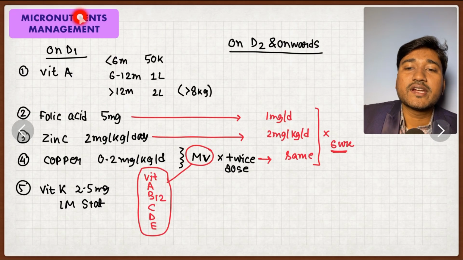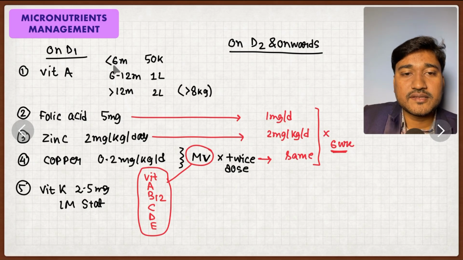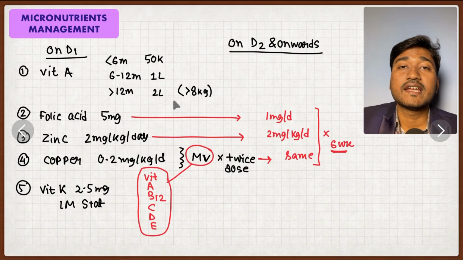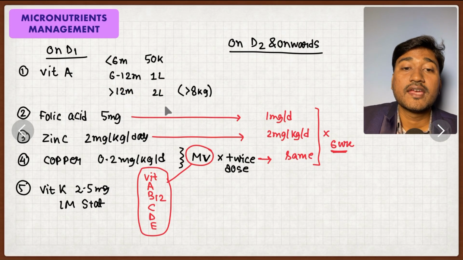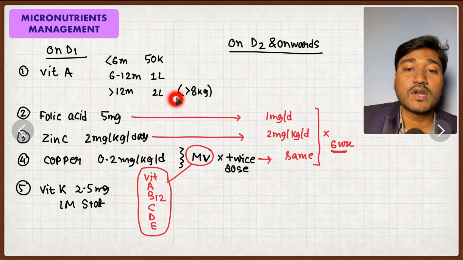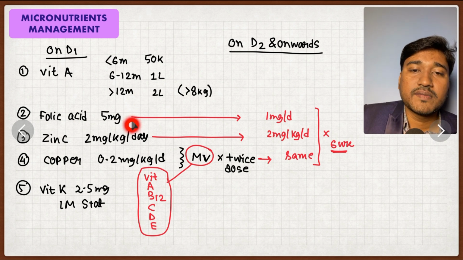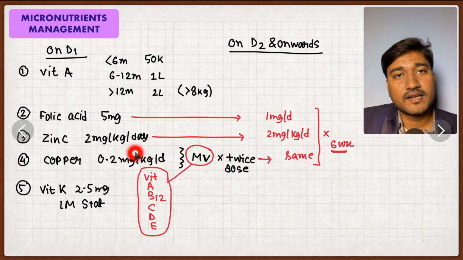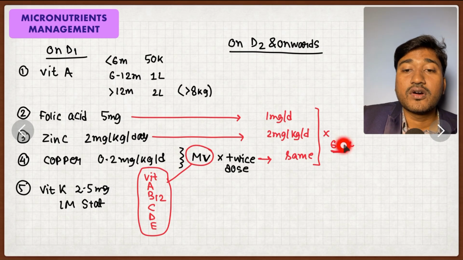What is micronutrient management in case of SAM? On day 1, give vitamin A, very important: less than 6 month baby, 50,000 international units; 6 to 12 months, 1 lakh; more than 12 months, 2 lakh. Remember, if the child has weight less than 8 kg, you have to give 1 lakh. For more than 8 kg and more than 1 year age, the 2 lakh single dose on day 1 is recommended. Folic acid 5 mg on day 1, from day 2 onwards 1 mg per day. Zinc 2 mg per kg per day, that should be continued for 6 weeks.